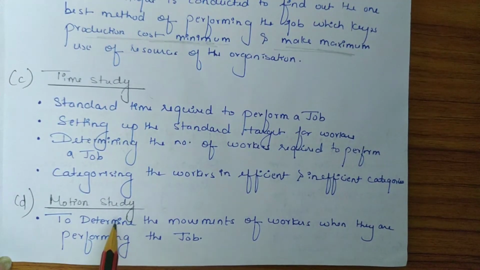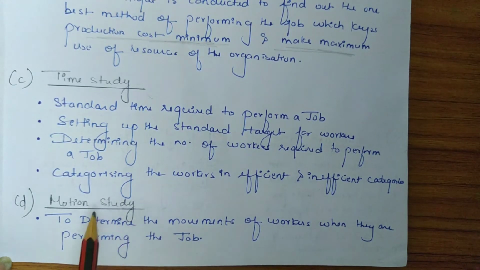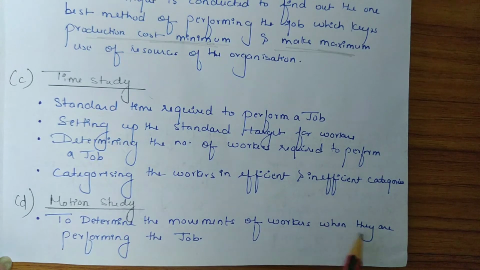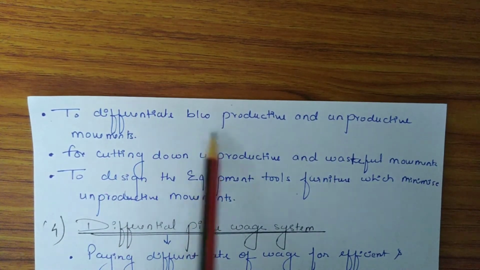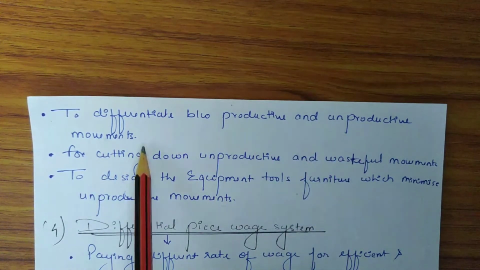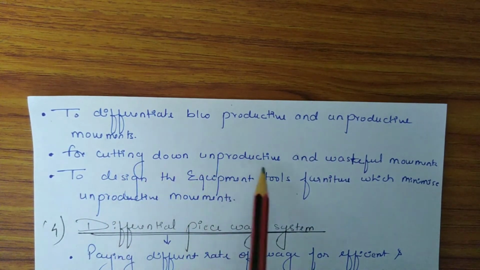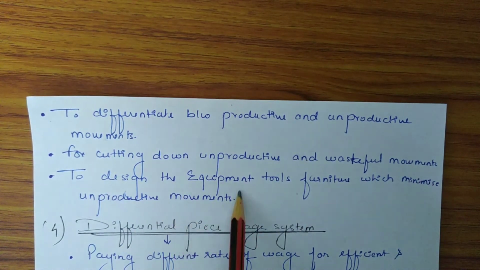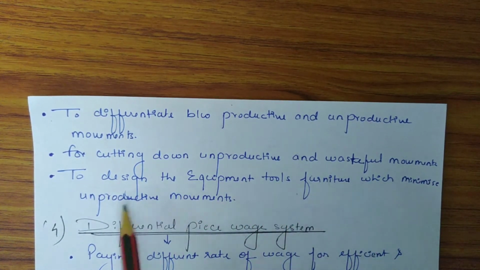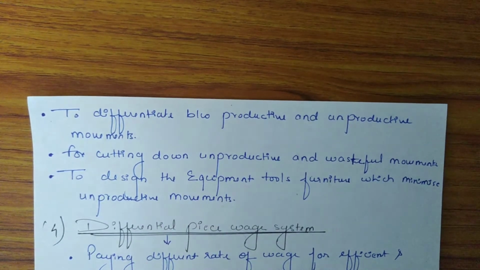Next is motion study. So motion study is basically conducted to determine the movements of workers when they are performing the job, to differentiate between the productive and unproductive movements, for cutting down unproductive and wasteful movements, and to design the equipment, tools, furniture which minimize unproductive movements.